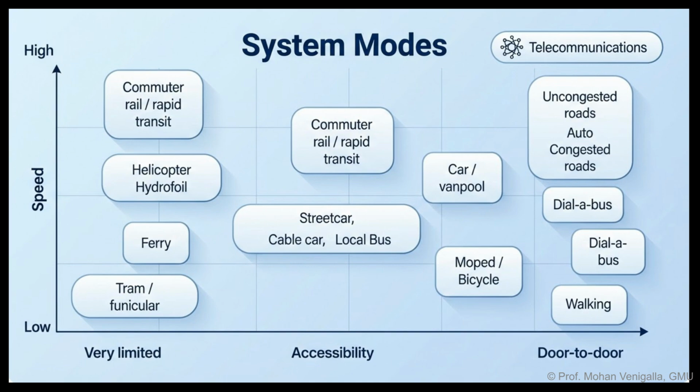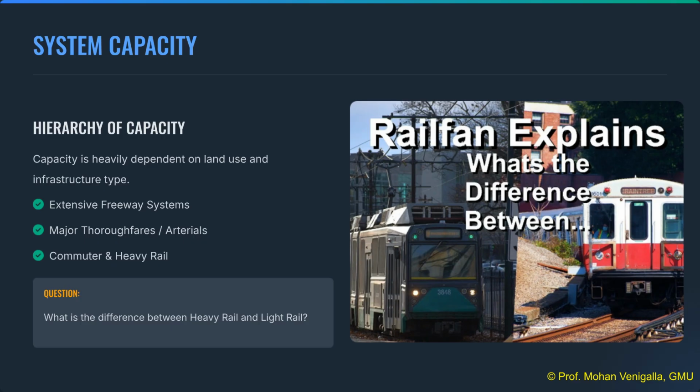This figure illustrates the accessibility and speed of different transportation modes. The figure doesn't show ride-sharing services such as Uber and Lyft, but it is essentially dial-a-ride service. System capacity dictates how many people or goods can be moved, ranging from high-capacity freeway systems to different forms of rail. What is the difference between heavy rail and light rail?